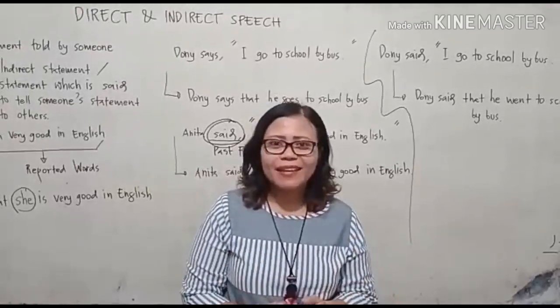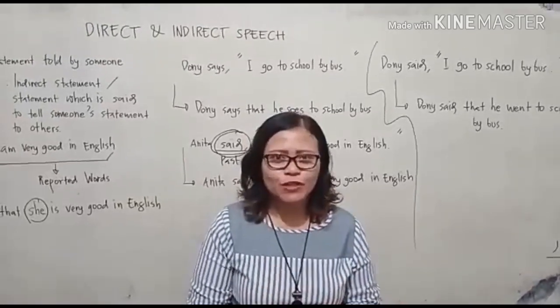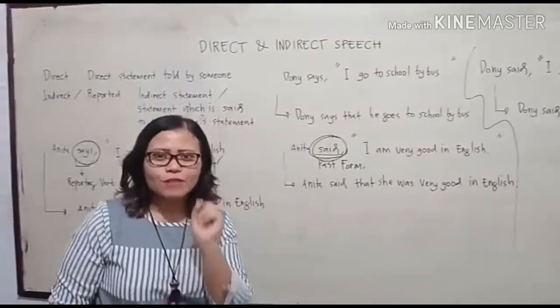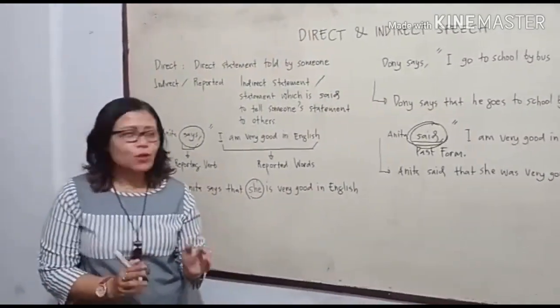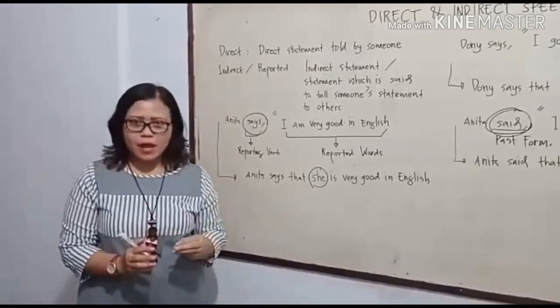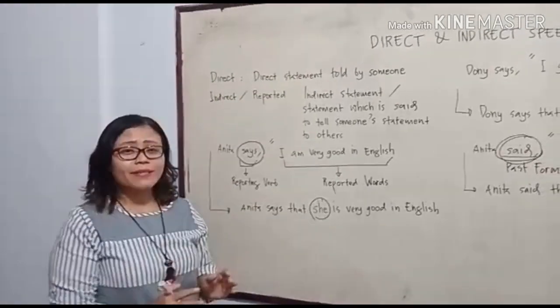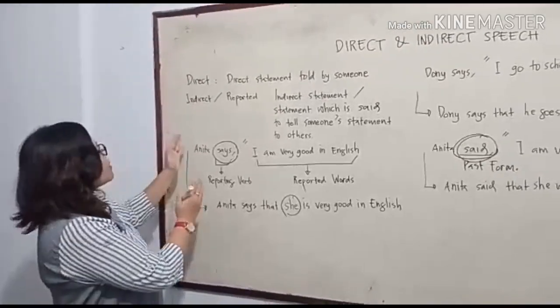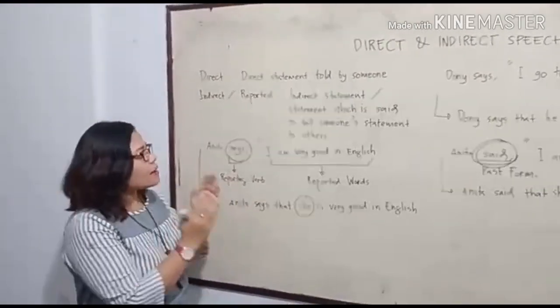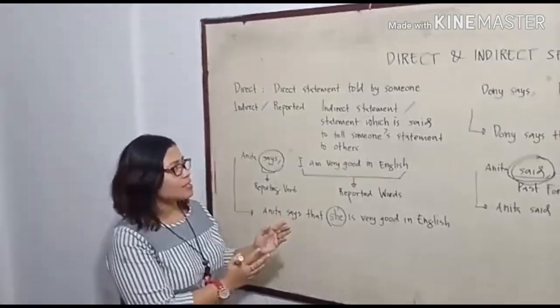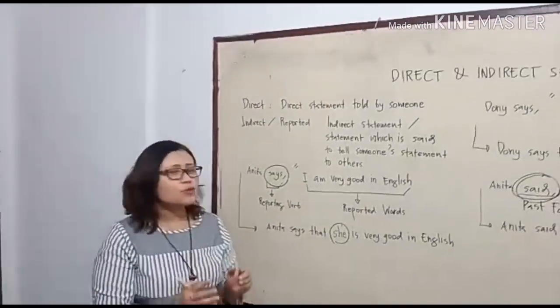With me, Lestari, in English lessons on reported speech. I will show you the difference between direct and indirect speech. What is direct and what is indirect? Direct is a direct statement told by someone, and indirect or reported speech is an indirect statement, which is said to tell someone's statement to others.